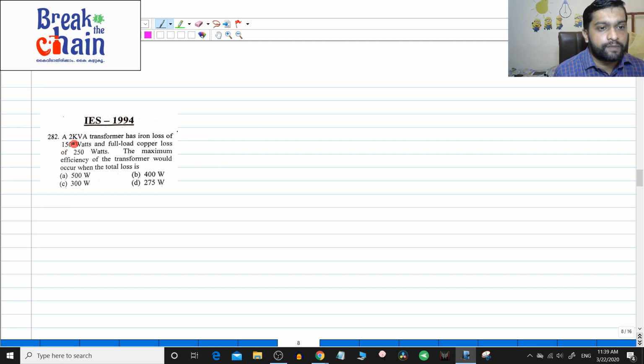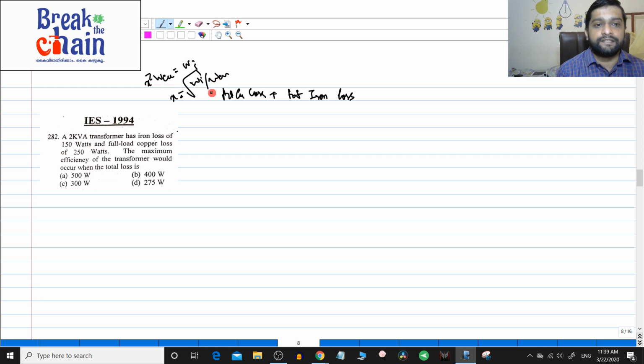So next question. A 2 kVA transformer has iron loss of 150 watts and full load copper loss of 250 watts. Maximum efficiency of the transformer would occur when the total losses are what? Okay. So you have to find the total loss, which is the total copper loss plus the iron loss. Now this question is a tricky question, because some people will take x squared Wcu equals Wi, where Wcu is the full load copper loss, so x equals root of Wi by Wcu, and then again calculate x squared Wcu and take x squared Wcu plus Wi as the total value.